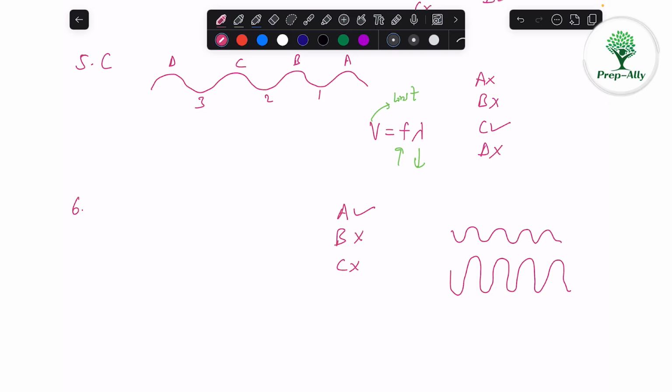D says that if a person turns on a TV and hears a cow uttering moo, when he increases the volume, the pitch decreases. No. When he increases the volume, pitch is unaffected. Amplitude will change, so pitch is not affected. It is not increasing or decreasing. So D is wrong. So option A is correct.